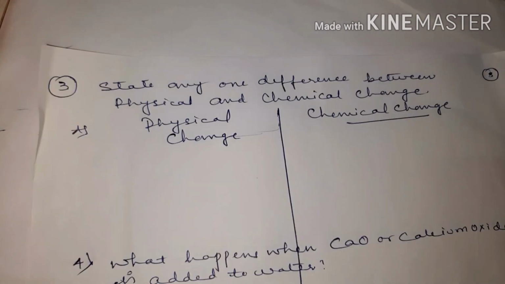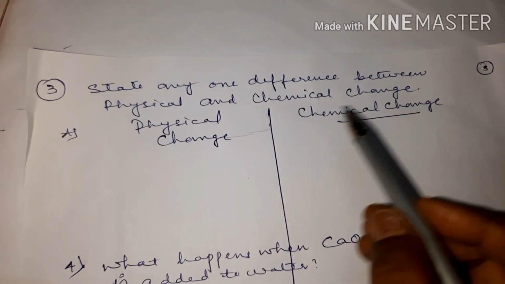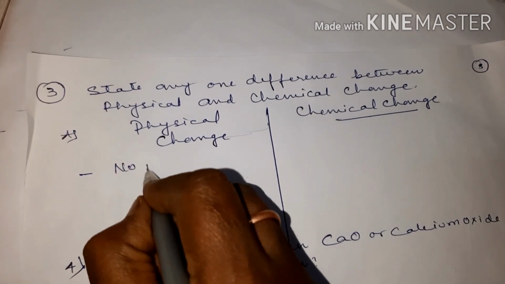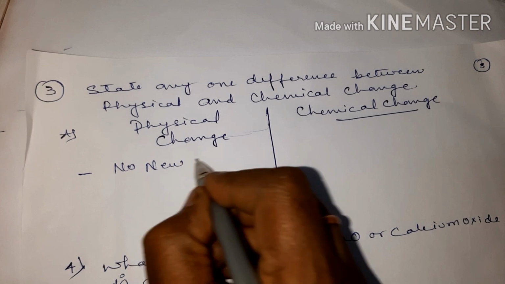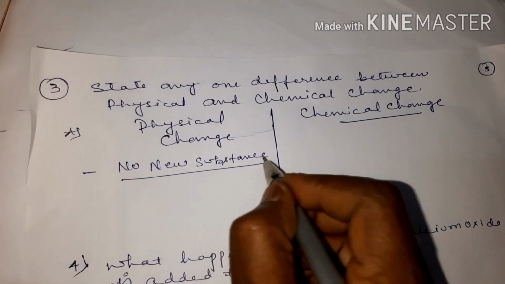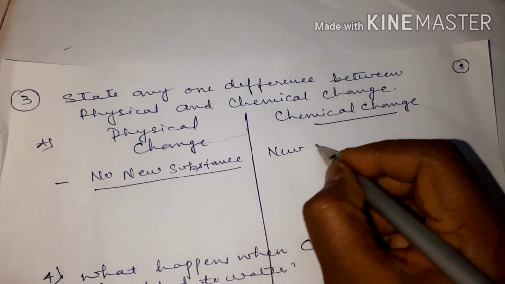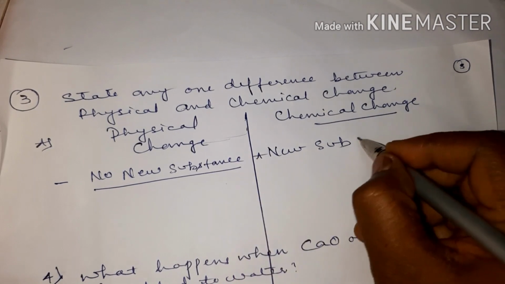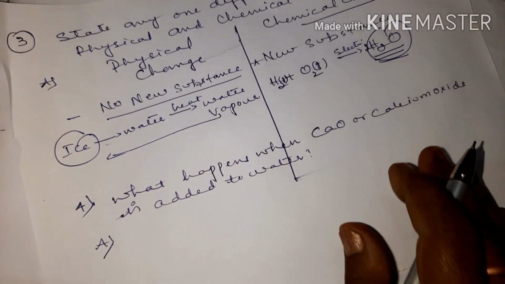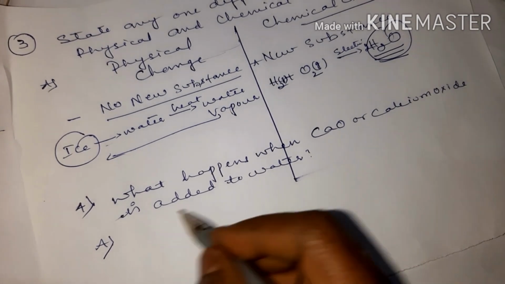The next 1 mark question is: state any one difference between a physical and a chemical change. So one difference you have to give. In a physical change, no new substance is formed. The same substance will be repeated, children. Whereas in a chemical change, a new substance is formed.